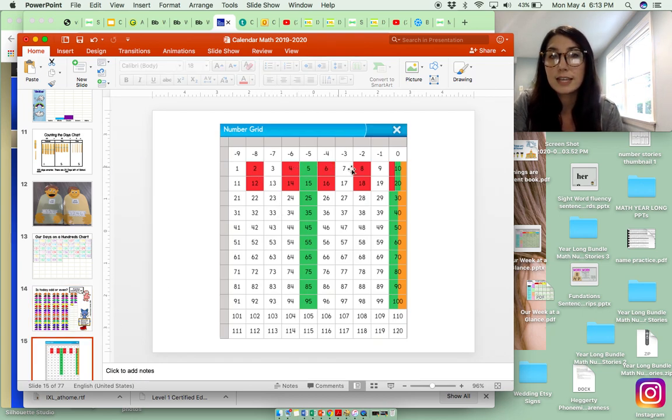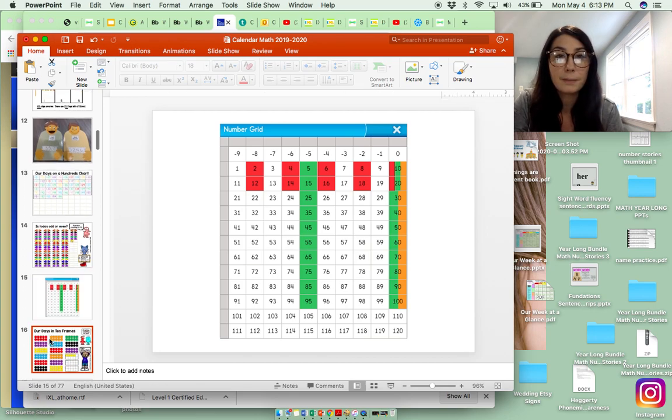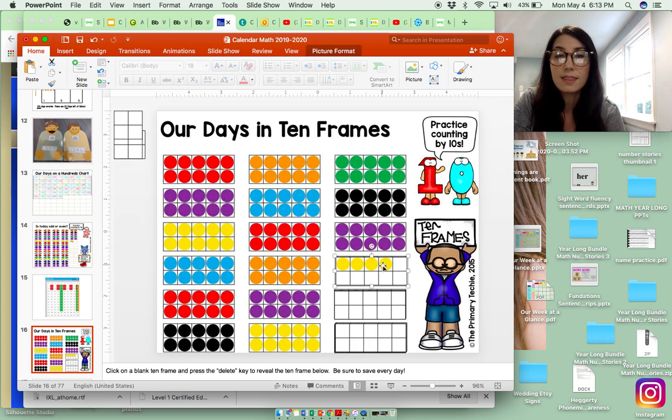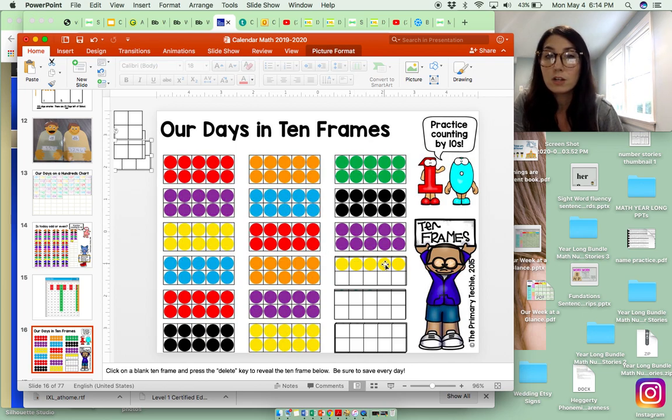Once you're finished with that, let's count by 2s together. 2, 4, 6, 8, 10, 12, 14, 16, 18, 20. Now you can go right to your 10 frame page. We're going to add 1 dot on your 10 frame, so there should be 5 dots on this 10 frame right here. And let's count by 10s together. 10, 20, 30, 40, 50, 60, 70, 80, 90, 100, 110, 120, 130, 140, 150, 151, 152, 153, 154, 155.